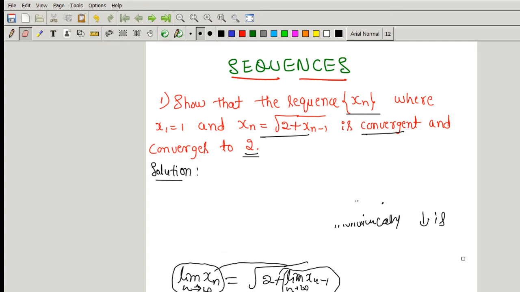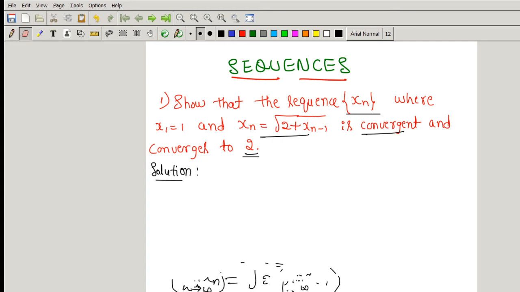And if xn is less than or equal to some real number for all values of n, then xn is said to be bounded above. To prove this, I am using mathematical induction, to check for monotonically increasing as well as bounded above.